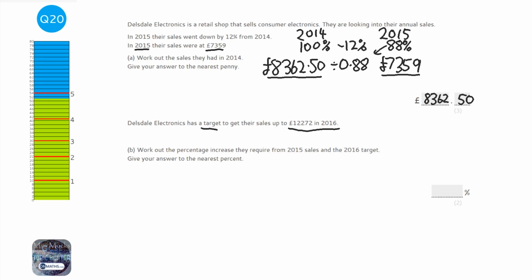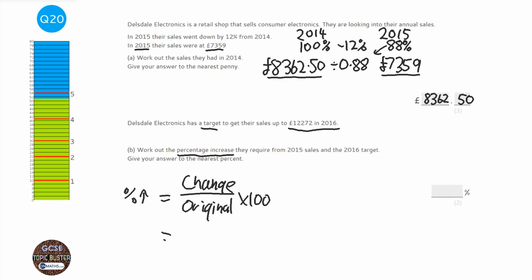Okay, and the next question says they have a target to get their sales up in 2016. What's the percentage increase? Now, percentage increase or percentage decrease, it's the same formula: change over original times 100. So the change, well, that's going to be 12,272, take away the 2015 sales, 7,359.